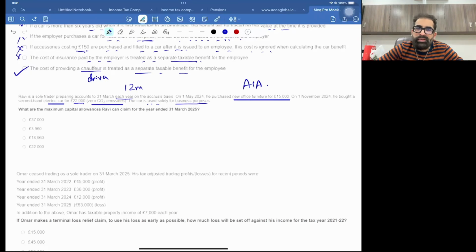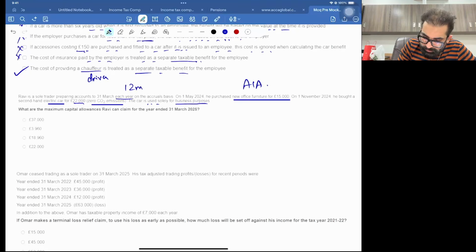As this car is second hand with zero CO2 emissions, it will go in the main pool. Okay, it will go in the main pool. And yes, it is a car, so no AIA on cars. Remember the famous dialogue. So let's do it.